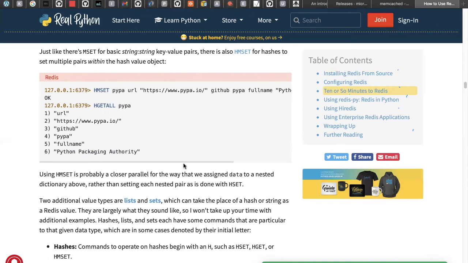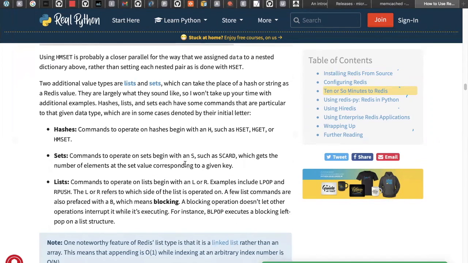But I'm not going to talk much on this. You just go and explore it. If you are interested, then we can talk complete coding. There is a set, there is a list, there is a sorted set, there are geospatial elements. You can see the hashes commands also there. If you are using the hashes, it always starts with h set, h get, hm set.